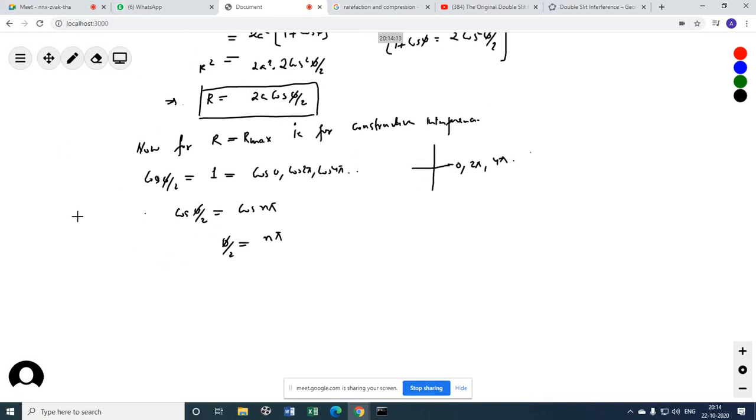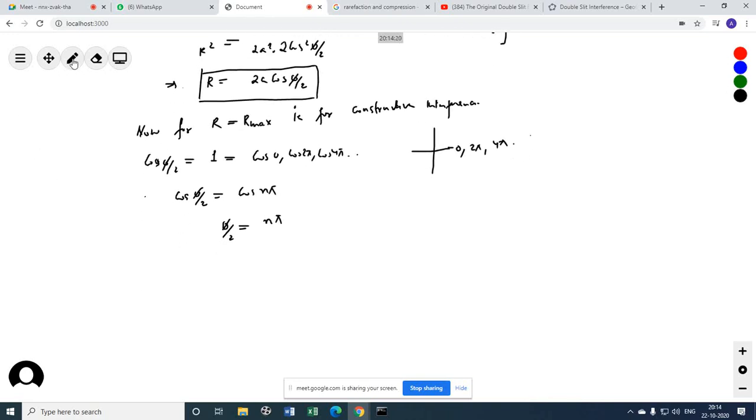Now wait a minute. There's a famous relation, I'm writing on the side note, between phase difference and path difference: phi equals to 2 pi by lambda into x.